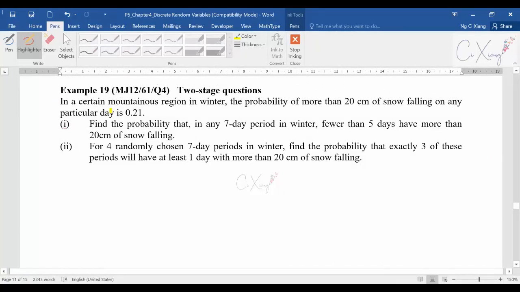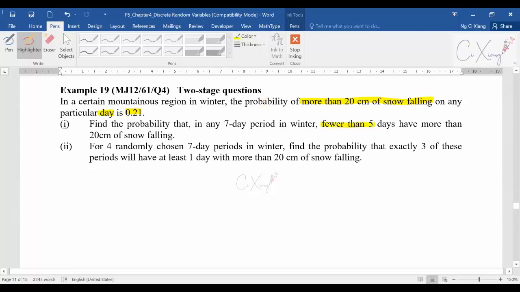If you read the question, the probability of more than 20 cm of snow falling on any particular day is 0.21. So this is the probability that more than 20 cm of snow falls on any particular day. Find the probability that in any 7-day period in winter, fewer than 5 days have more than 20 cm of snow falling. If you look at this question, there are a lot of values here, and some of the values are actually not really related to binomial distribution. So have a look at the question first.